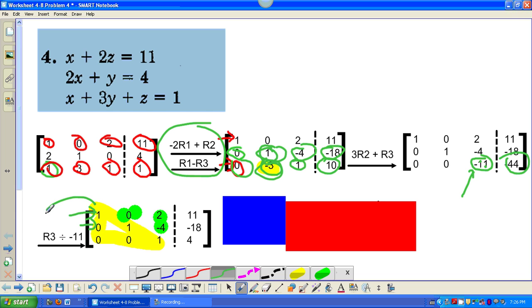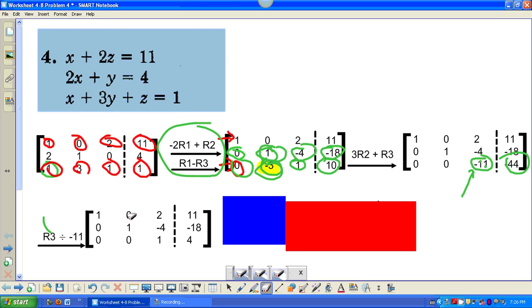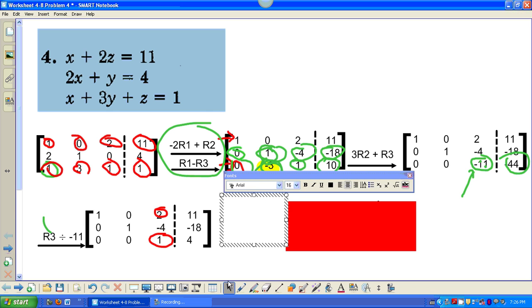I'm not going to use those two rows together because any combination would cause this 0 to be a 1 or this 0 to be a 1. And you want to preserve those zeros. So I'm going to use and abuse row 3. If I take row 3 and I multiply it by negative 2 and add it to this, it's going to cause that to be a 0. So that's what I'm going to do first.